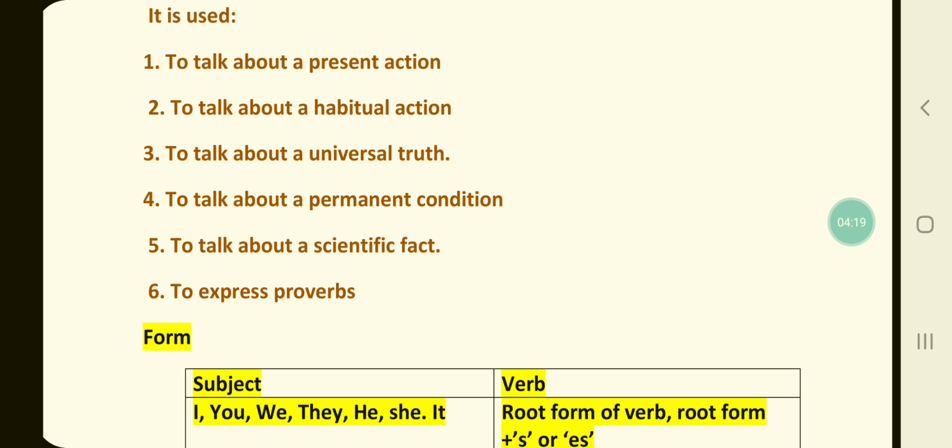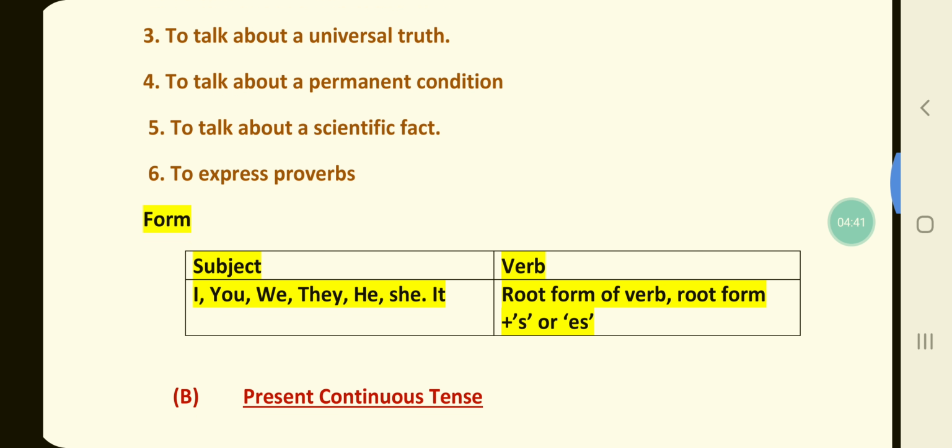Now children, the point to be noted is we generally use the following adverbs or adverbial phrases in the present tense, like always, often, daily, generally, usually, every day, every week, frequently. Now children, these words will always follow simple present.